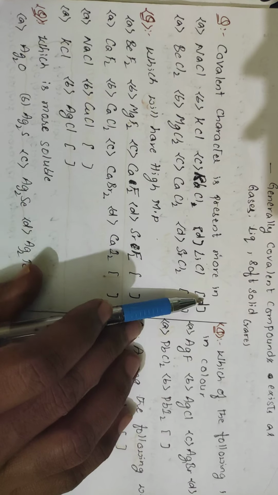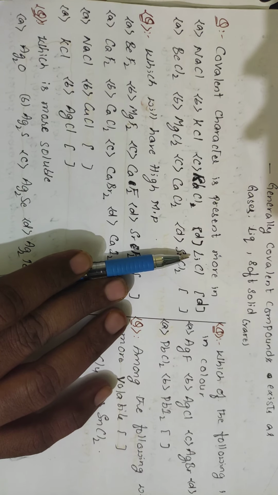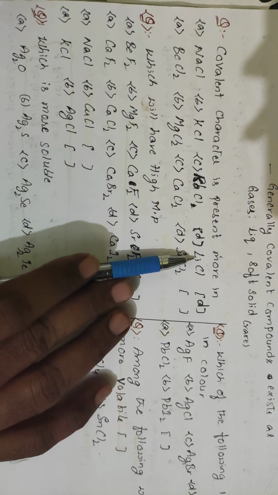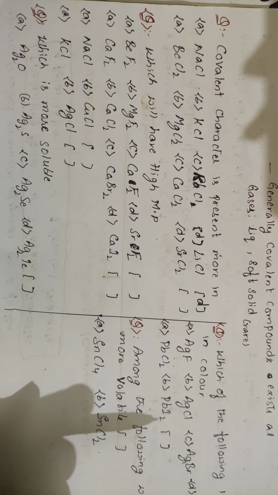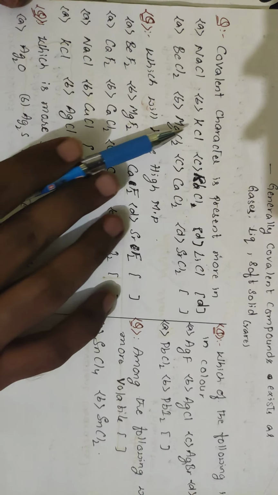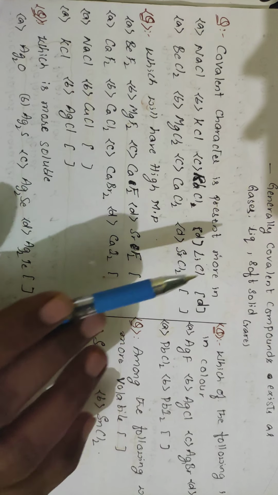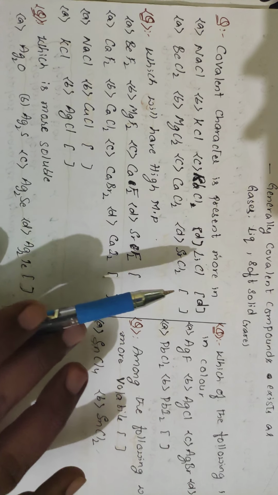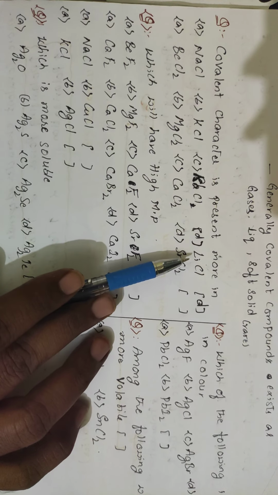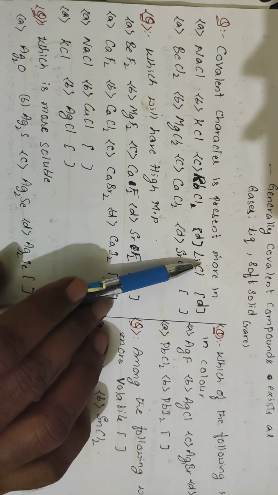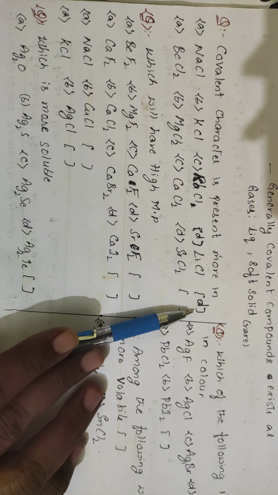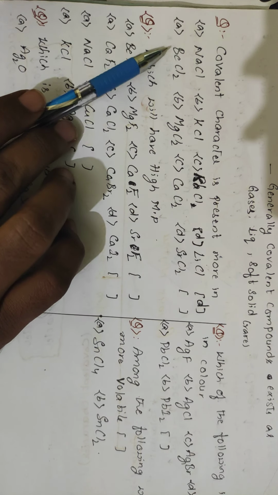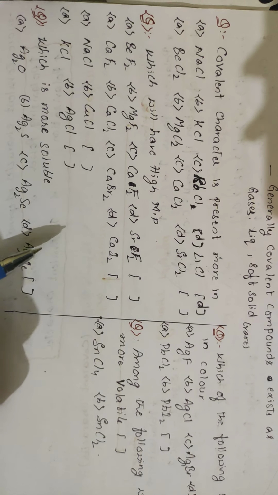Covalent character is present more in, see, NaCl, KCl, RbCl, LiCl. What is common is Cl, so you can remove the Cl. Next, go for the charges: Na plus, K plus, Rb plus, Li plus. All are cations. Are the charges different or the same? Na plus has one charge, K plus one charge, Rb plus one charge, and Li plus one charge. As the charge is the same, now go for the sizes. First you should go for charge only. Here you are going for sizes. Which one is smaller will have more covalent character. So Li has the smallest size compared to sodium, potassium, rubidium. So LiCl has more covalent character. D is the answer.